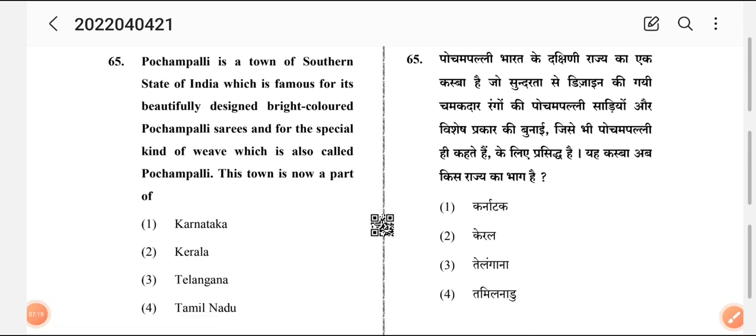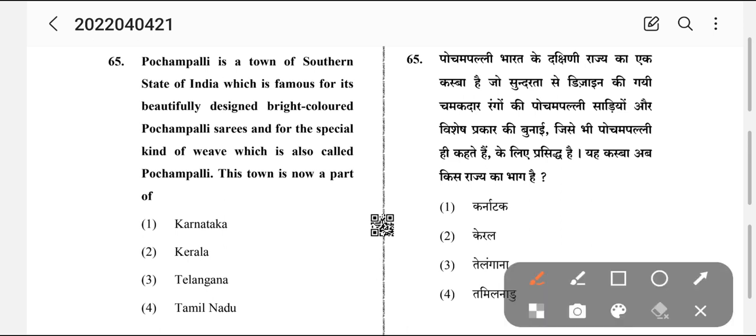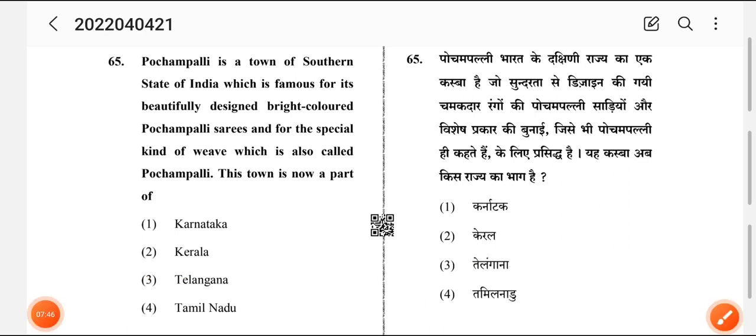Hope you are ready with the answer. This is a very confusing and very important question. It is asked almost every year. So the answer is Telangana. Pochampalli is made in Telangana.